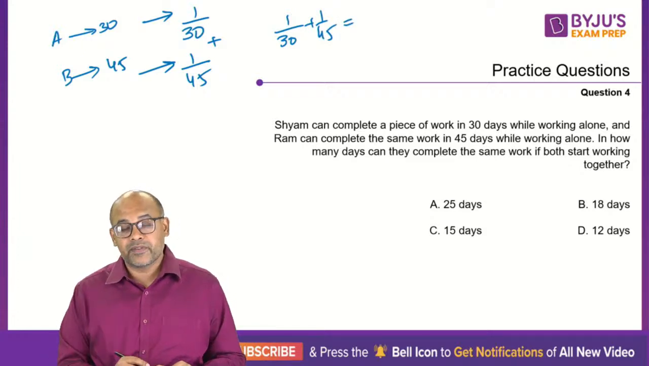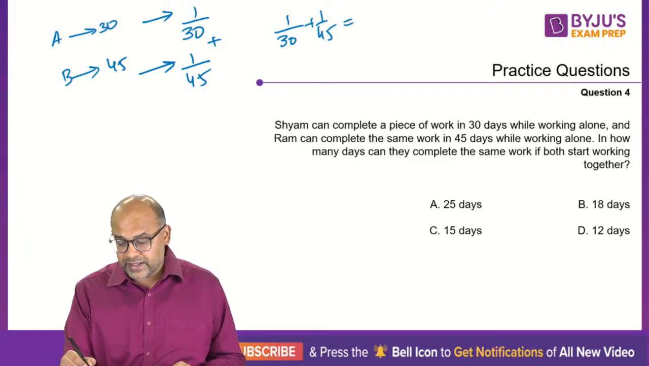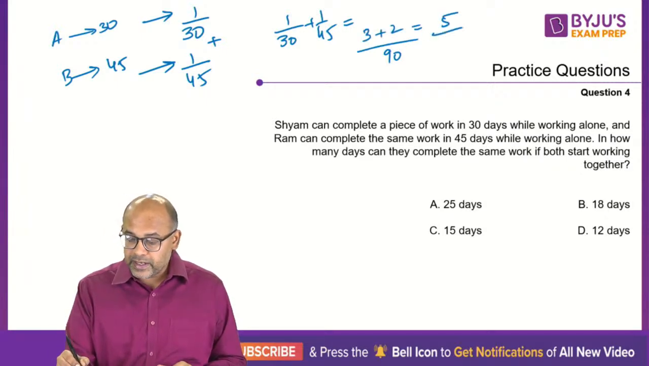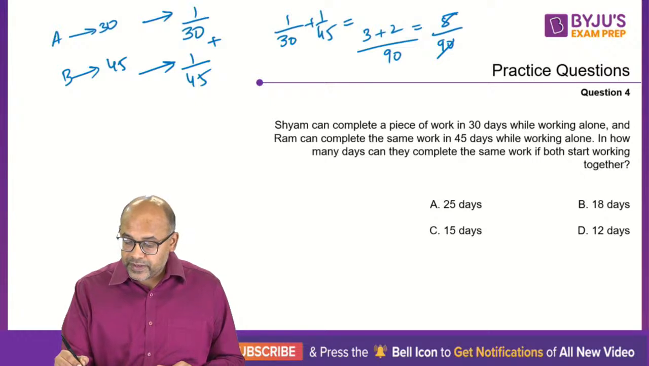which is, you'll take the LCM of 30 and 45. What is the LCM of 30 and 45? I think it's 90. So 30 goes 3 times, 45 goes 2 times. This is 5/90. So this becomes 5 ones are 5, 5 eights are 40. So this is 1/18th.